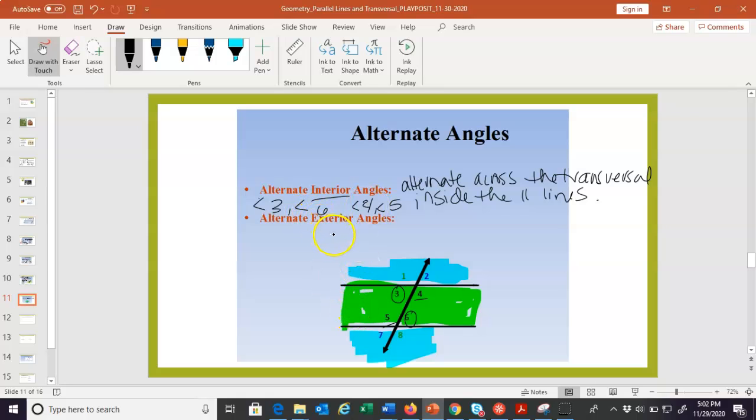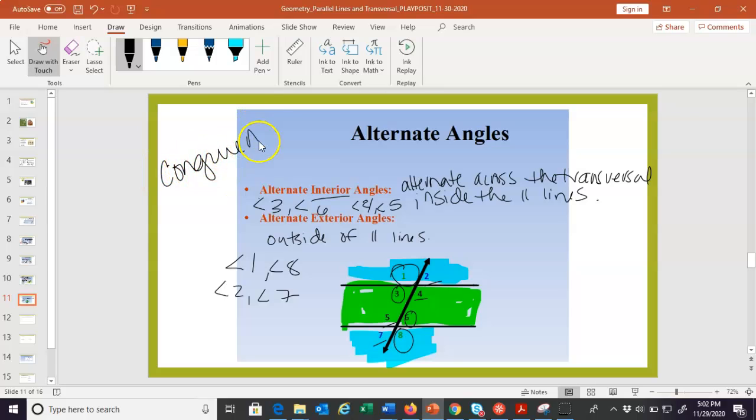So alternate exteriors, again, the same thing, except they are on the outside of the parallel lines. So here we have angle 1 and angle 8. They're alternating. 1 is on the left, 8 is on the right. And angle 2 and angle 7. Now the cool thing about these angles is they are congruent. So hopefully you've seen that the angles are either congruent or supplementary, one or the other.